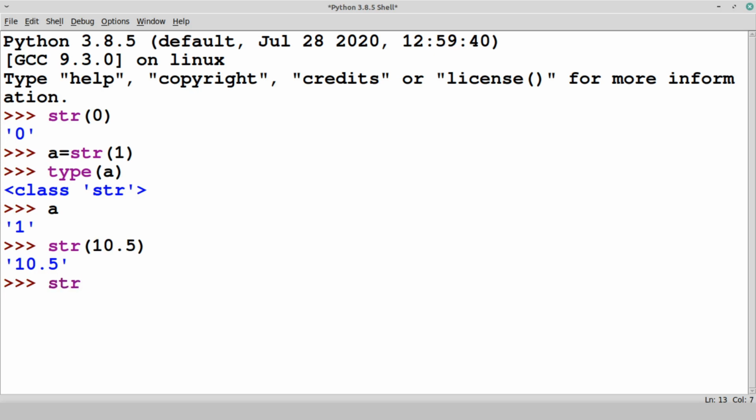So let's try this time the imaginary complex number system. Complex number 5 plus 5j. Yes, it is also converted. Then a boolean value. So True is also converted. So remember, whatever we can type in str, it is converted into a string value. A simple one.